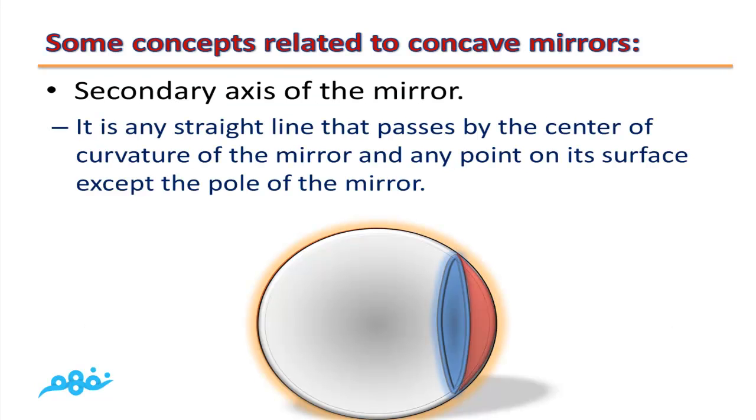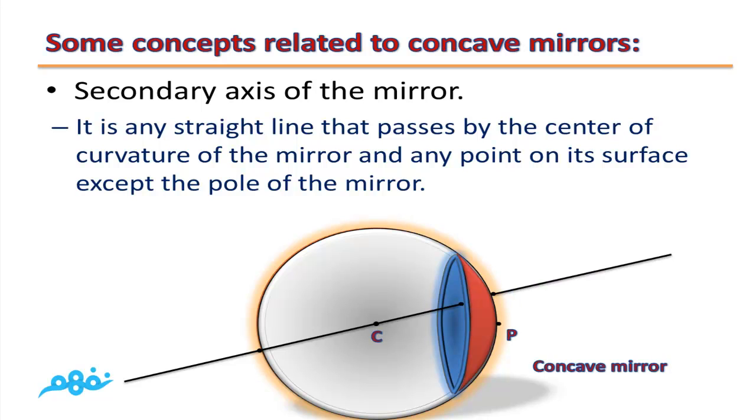Secondary axis of the mirror. It is any straight line that passes by the center of mirror curvature and any point on its surface except the pole of the mirror.